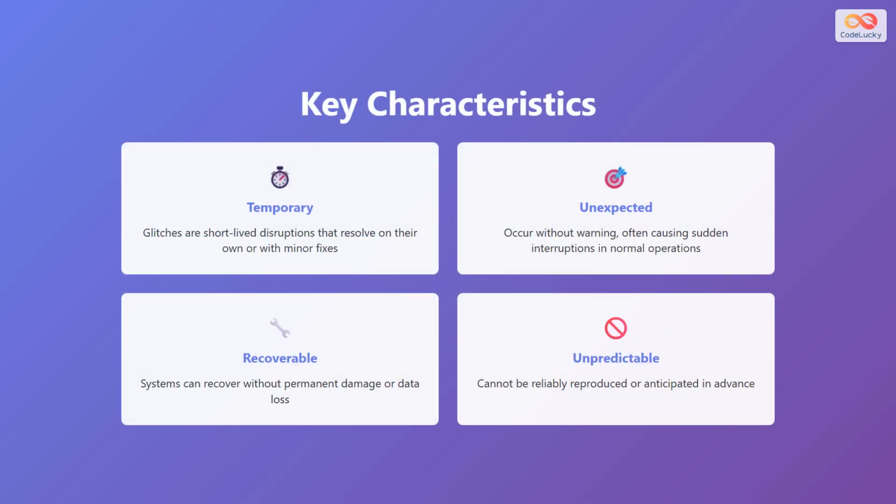Glitches have 4 important characteristics. First, they are temporary. The disruption is brief and doesn't last long. Second, they are unexpected. They occur without warning and catch us off guard. Third, they are recoverable. Your system can bounce back without permanent damage. Fourth, they are unpredictable. You cannot reliably reproduce a glitch or know exactly when it will happen next.